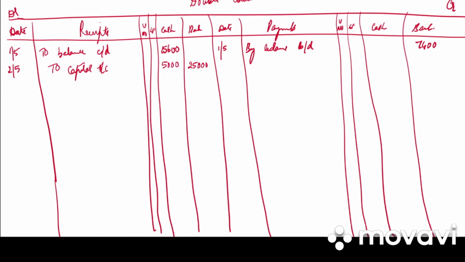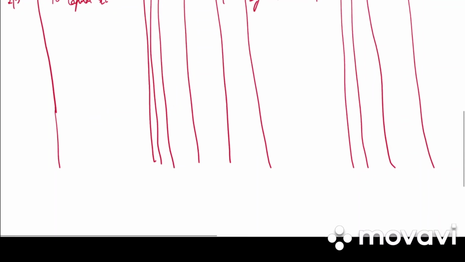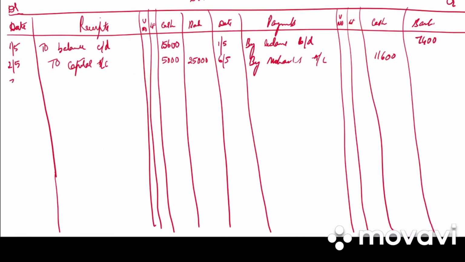Next we have 6th, settled the account of Mohan by paying cash. So 6th May by Mohan's account in cash column 11,600. Then on 8th we have an amount due was recovered. So on 8th May to bad debts recovered account, it is in the cash column 2,500.